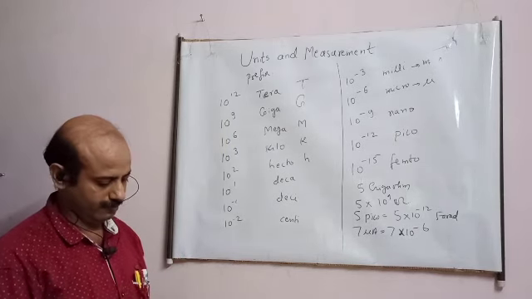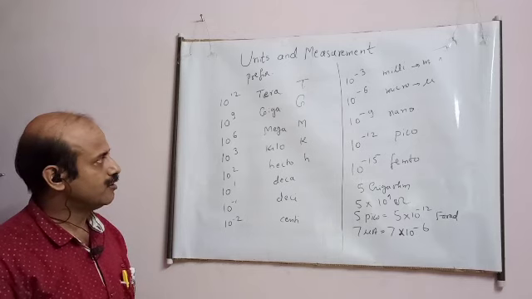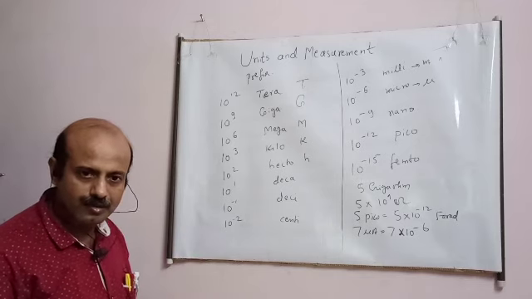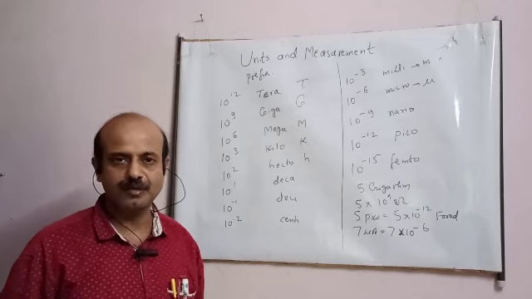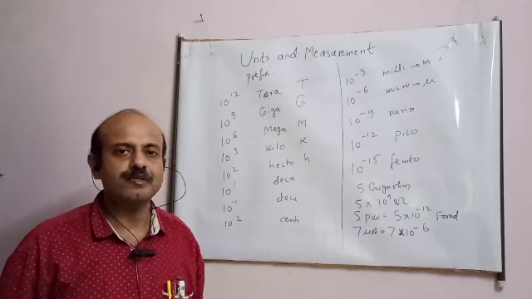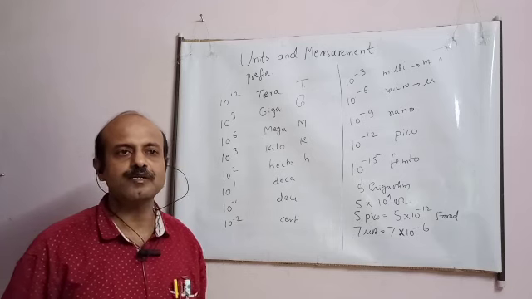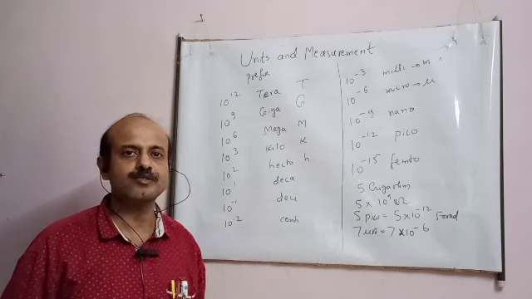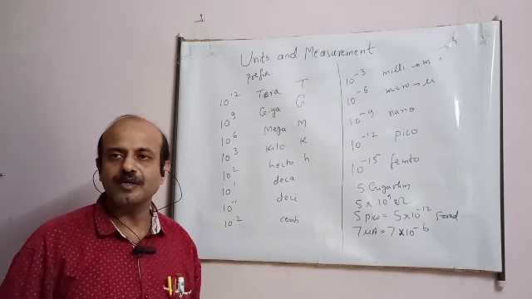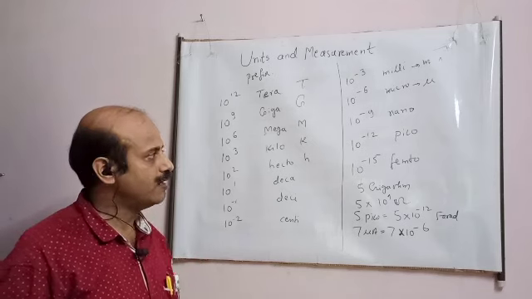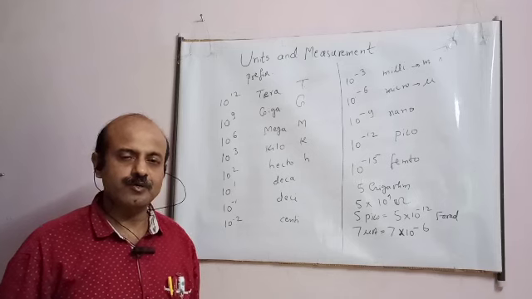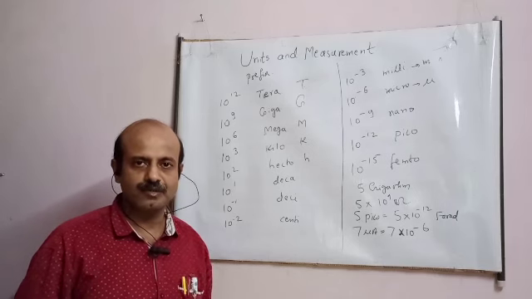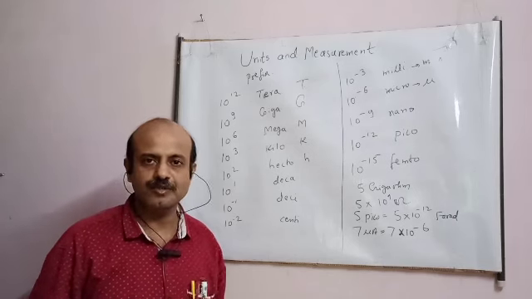Okay, student. So these are the prefixes, you have to learn them, student. So today we have understood the meaning of units. As I told you, it's a reference. We have understood the various fundamental physical quantities, how they are chosen. We have understood what are derived physical quantities, and then we have seen the measurement, the prefixes which are used. Okay, student, we will continue in the next class. Write down in your notebook the things which have been taught. Thank you.